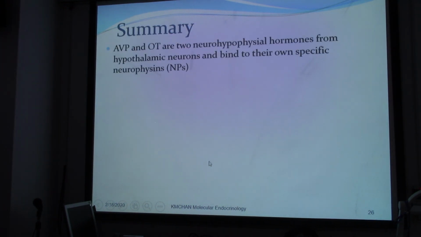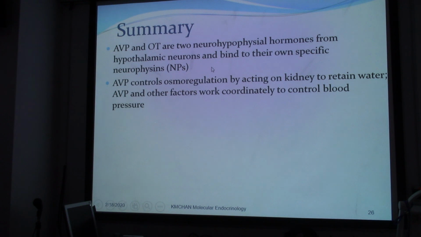So in summary, what we have explored in this video, including video 1: AVP, or arginine vasopressin, and oxytocin are two neurohypophyseal hormones from the hypothalamic neuron. They act on their own specific neurophysins, NP1 for oxytocin and NP2 for arginine vasopressin.